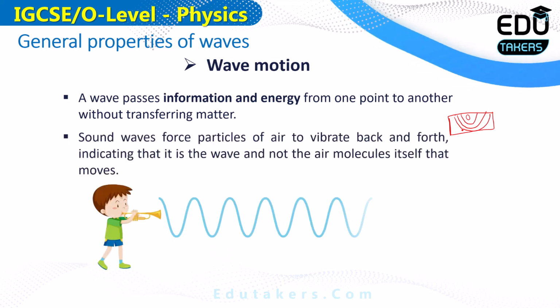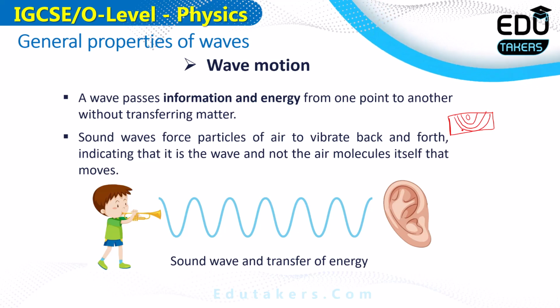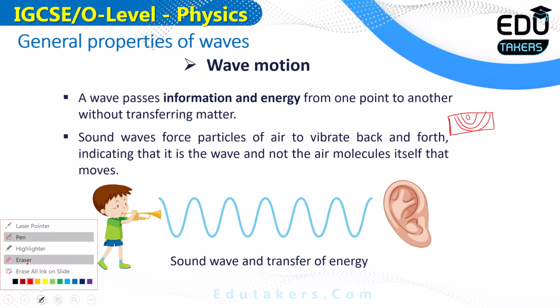You can see here in the example of sound waves, when sound is produced by this child, the sound is traveling in the air. The particles of the air start vibrating. Due to the vibration of the particles of the medium, each particle transfers its vibration to the next particle in the form of energy. In this way, energy is moved from one point to another. It's not the medium that is moving here. So when a wave travels, it transfers energy from one point to another.